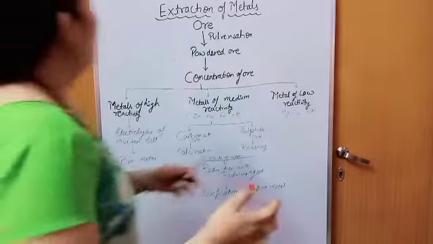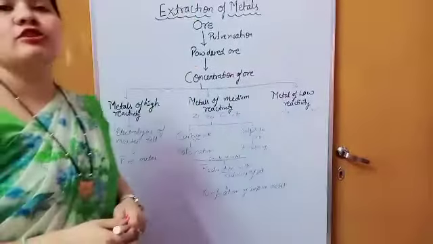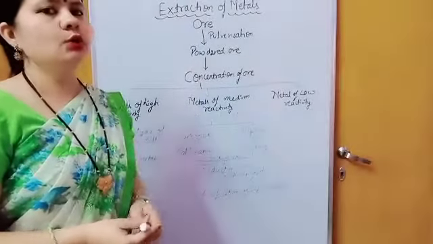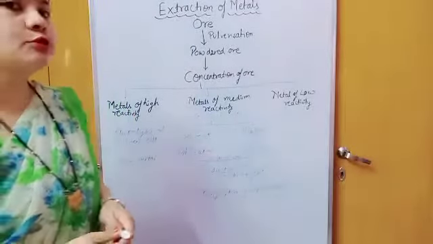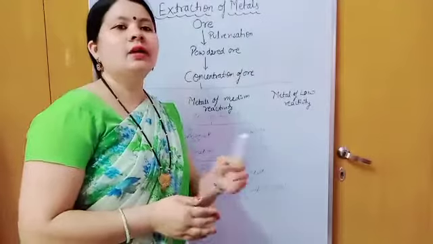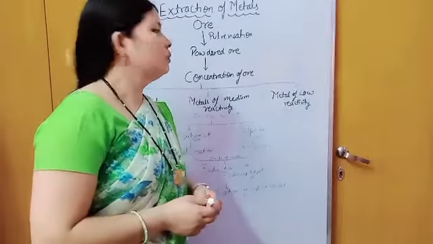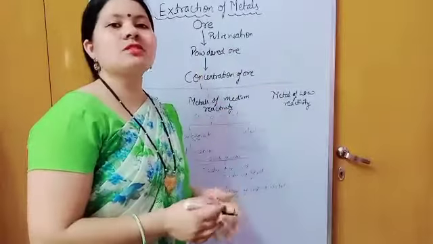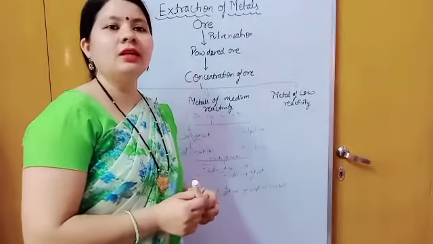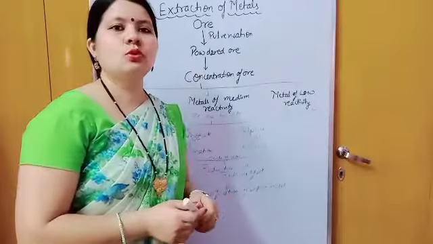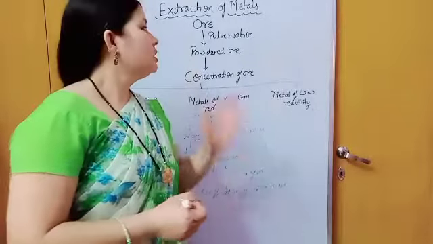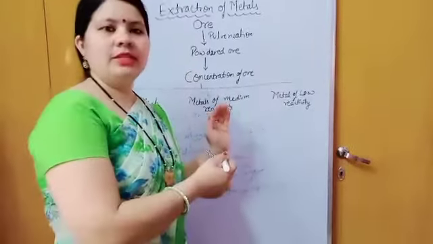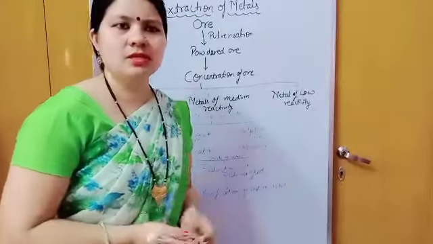Now our next topic is the extraction of metals. Now you know about ores. The biggest question is how metals are obtained from ore, how we can extract them. The whole process involved in the extraction of metal from its ore is known as metallurgy. This is a flow chart. I'll explain this, and after that we will study all these things in detail.